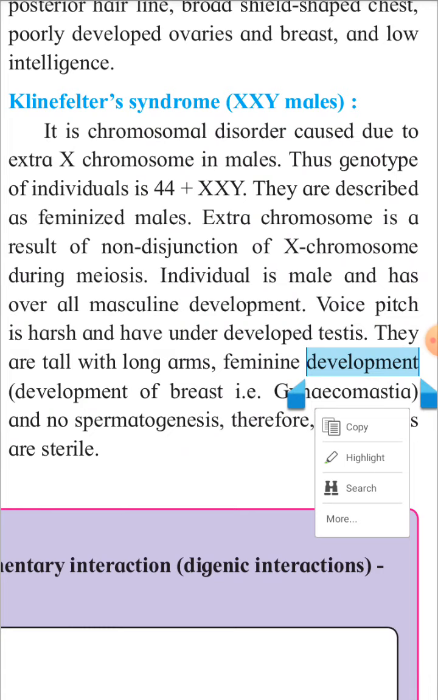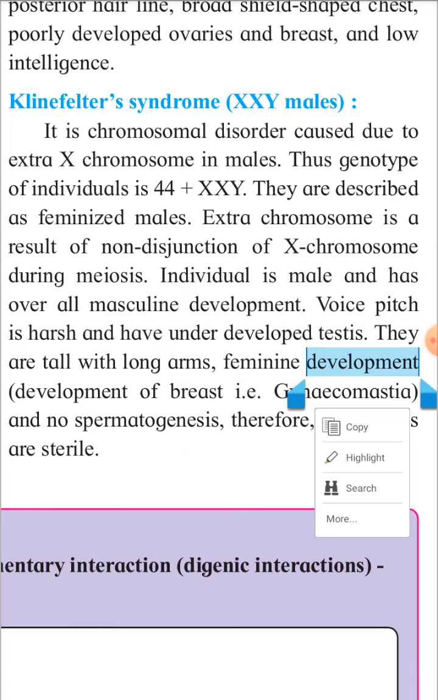Thus the genotype of the individual is 44 plus XXY. The genotype means the genetic constitution of this individual: there will be 44 autosomes plus XXY. So instead of XY there is XXY. They are described as feminized males. So why are they called feminized? Because they have one extra X chromosome. The extra chromosome is a result of non-disjunction of the X chromosome during meiosis.